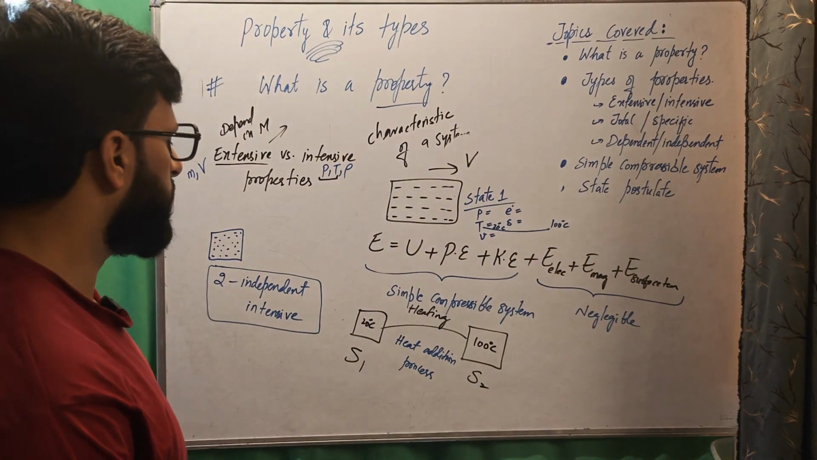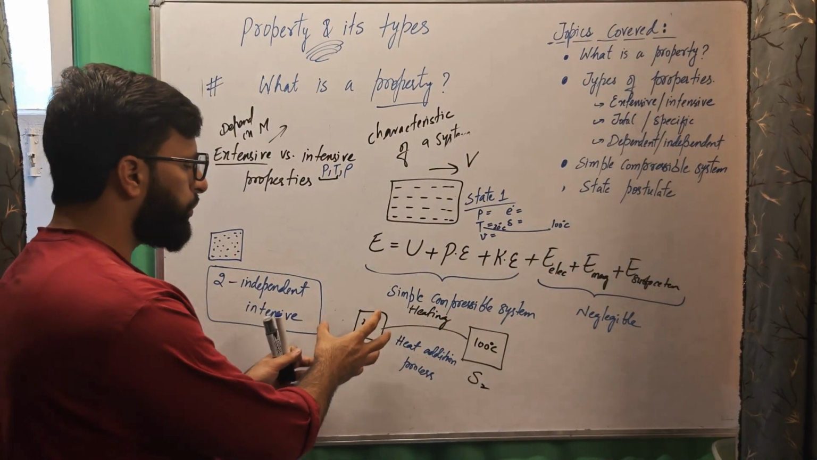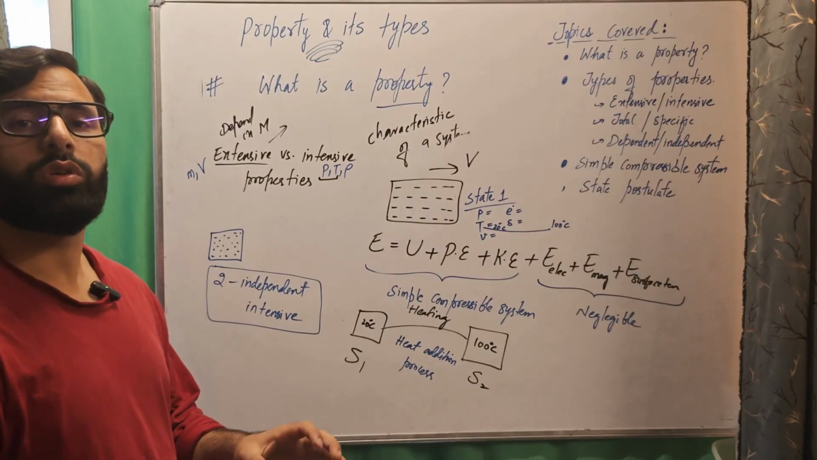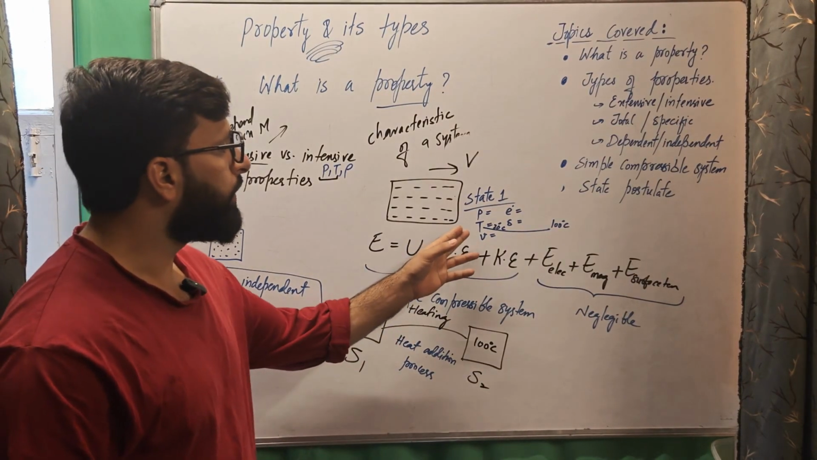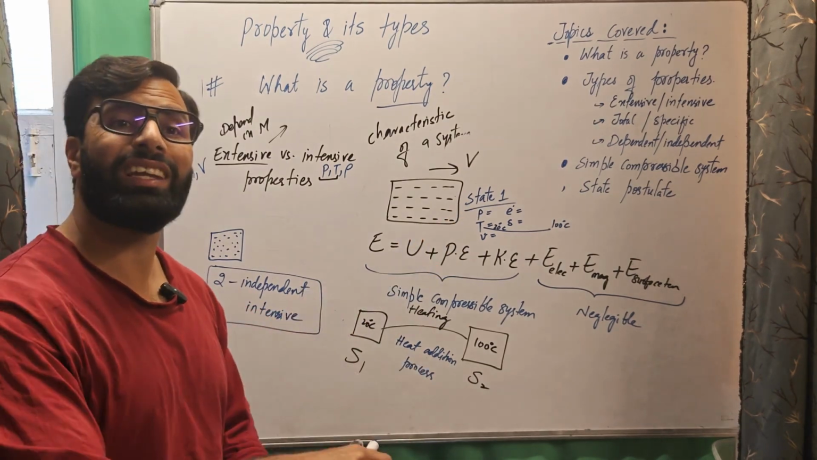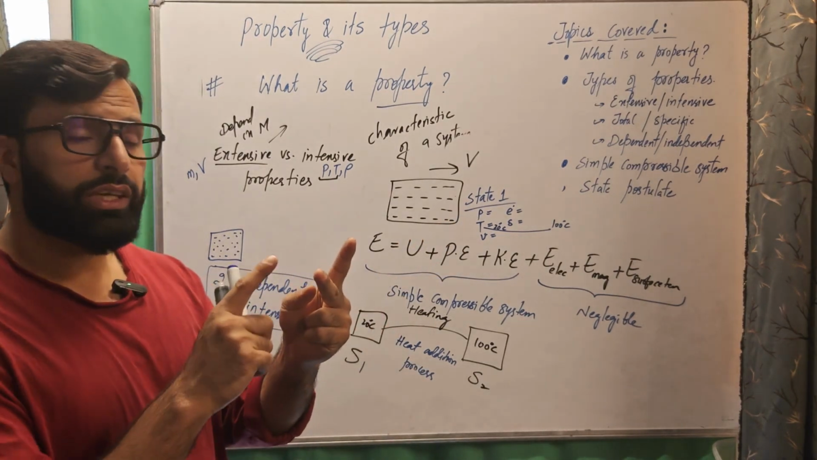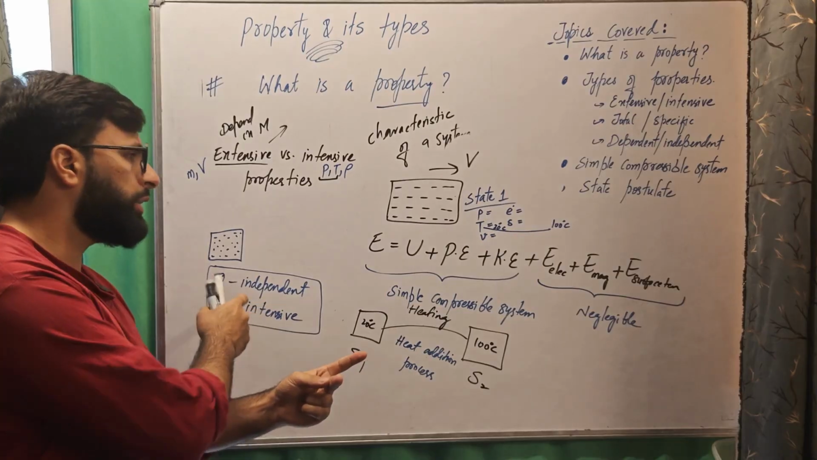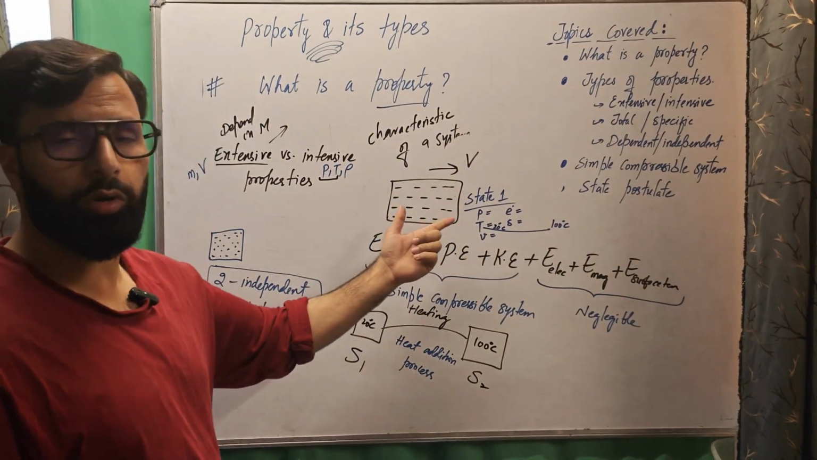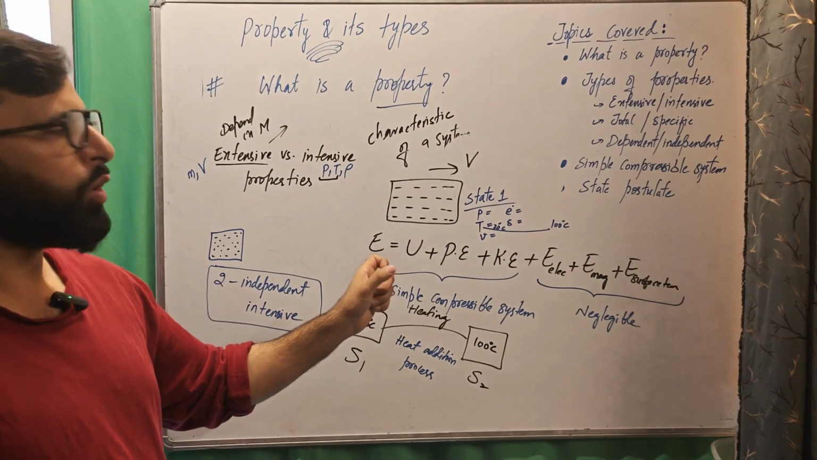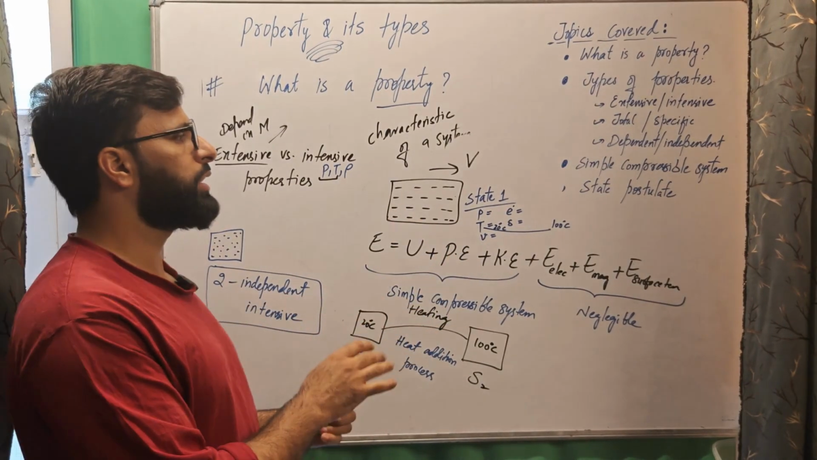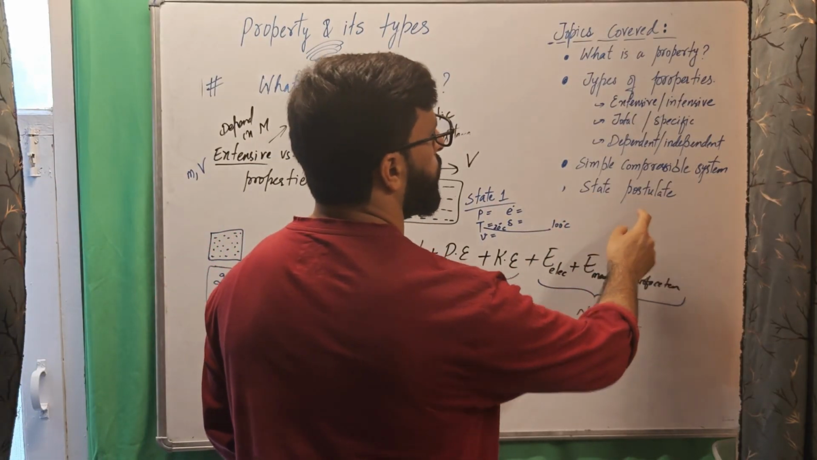Now the state postulate says that in order to keep the system at an equilibrium state, we do not need to fix the value of all the intensive properties, because the value of all the intensive properties is automatically fixed if we just fix the value of two independent intensive properties out of all these properties. We choose two independent intensive properties, we fix the value somehow, and the value of all other intensive properties will automatically be fixed. That is the state postulate.